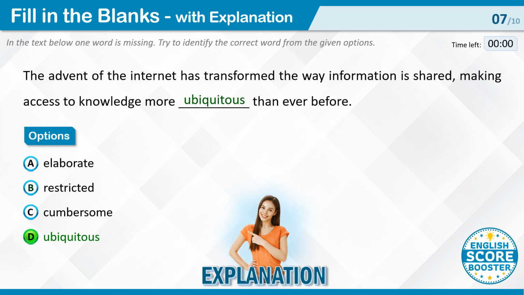In summary, option D, ubiquitous, is the correct answer as it best aligns with the idea of widespread access to knowledge facilitated by the internet. Other options are incorrect because they do not convey the intended meaning in the context of the sentence.